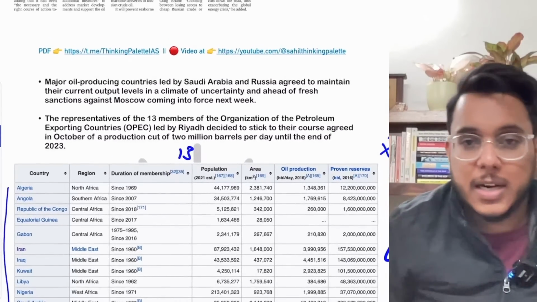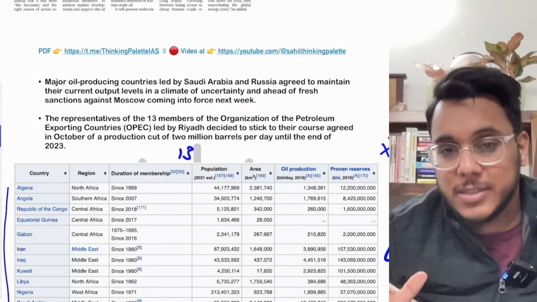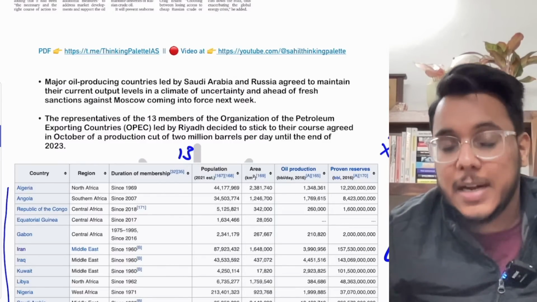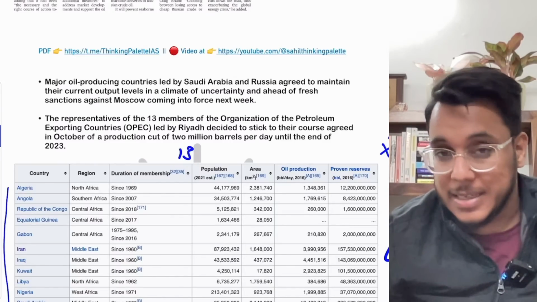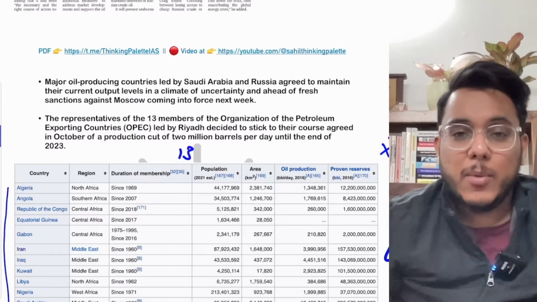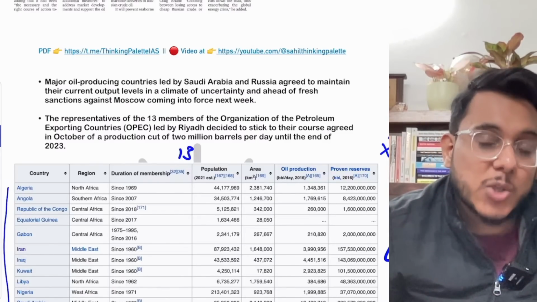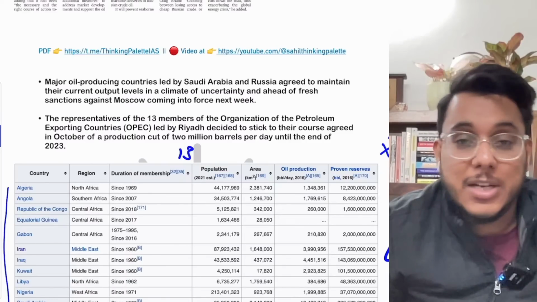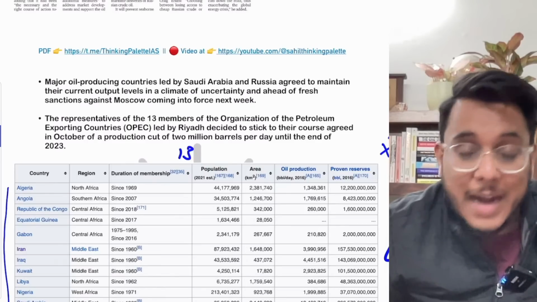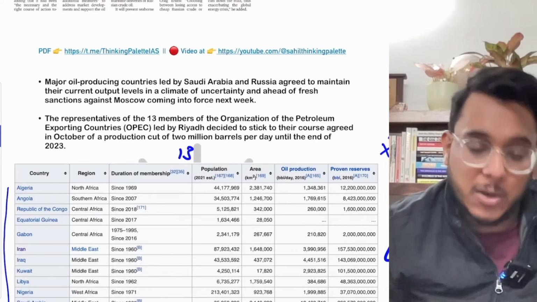Now, guys, that production cut was to be carried on throughout the pandemic. But now we have seen that pandemic recovery has started in the world. Already the demand for oil and petroleum is increasing. Secondly, the Russia-Ukraine crisis is also going on. Russia is a major exporter of crude oil, but because of the sanctions, Russia's crude oil shipments are not coming. So there is a lot of demand and a short supply of crude oil, and because of that, crude oil prices are going up.